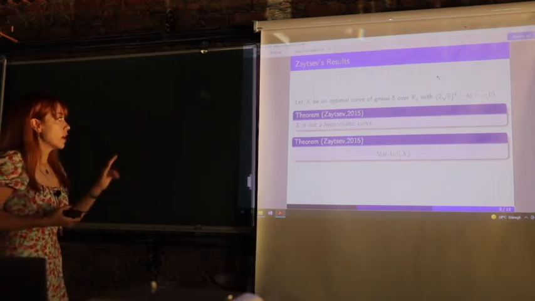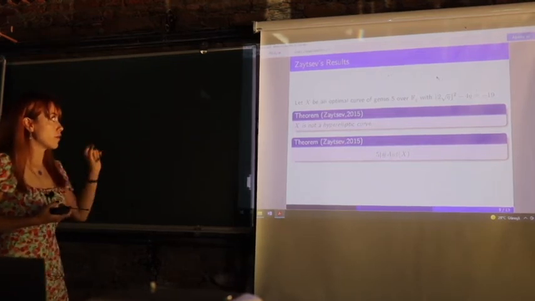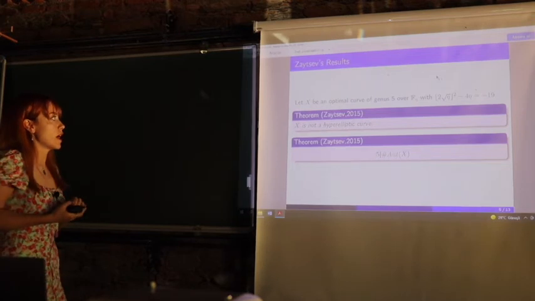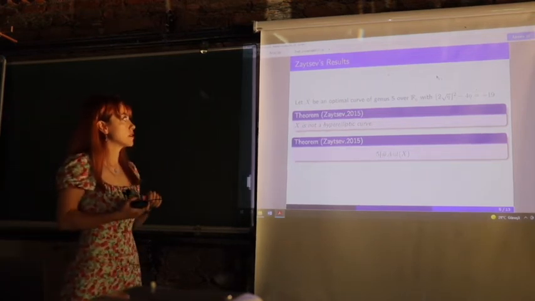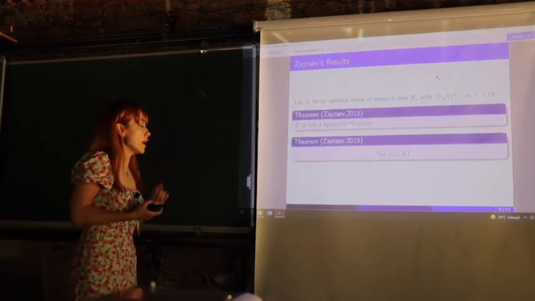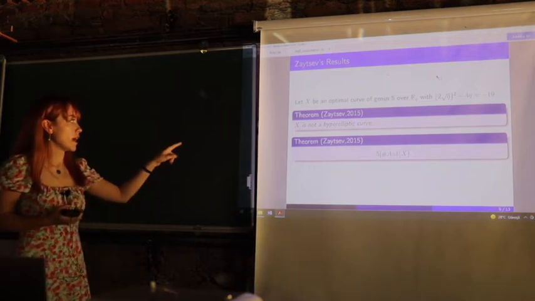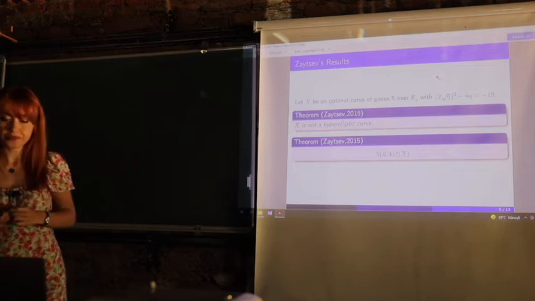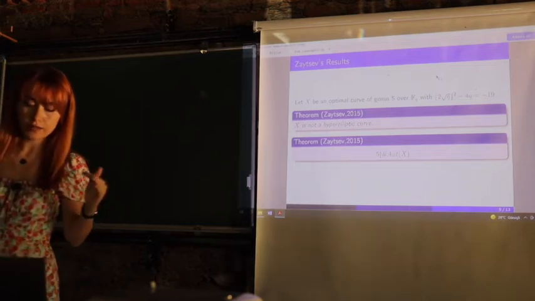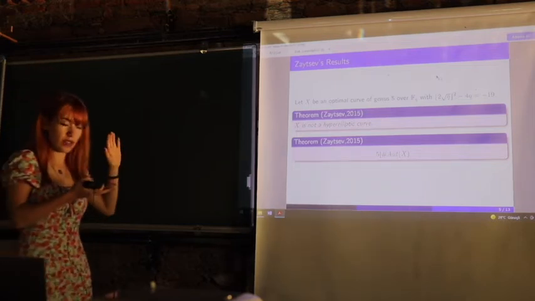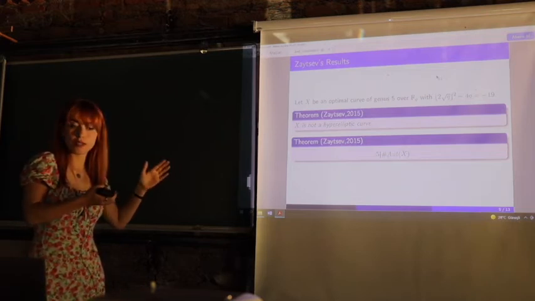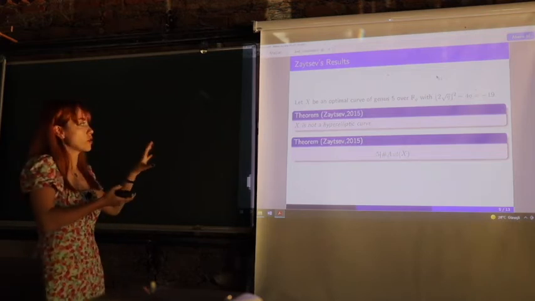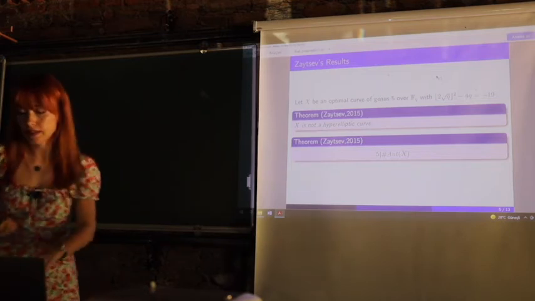And also we have the result that if an optimal curve of genus 5 that satisfies that equality over a finite field Fq exists, then 5 divides the order of the automorphism group of this curve. So now we eliminated the hyperelliptic case, and we see how we can use this information to talk about the trigonal curve case.